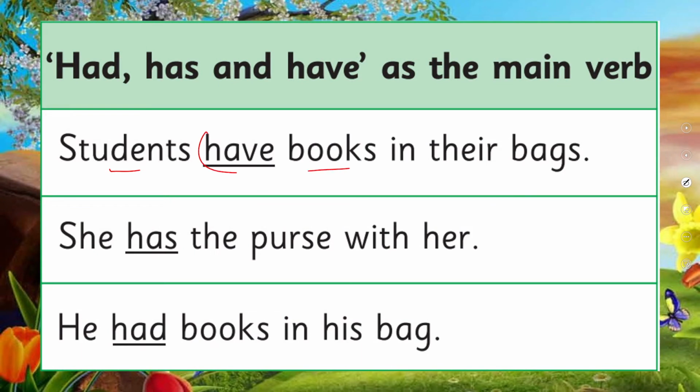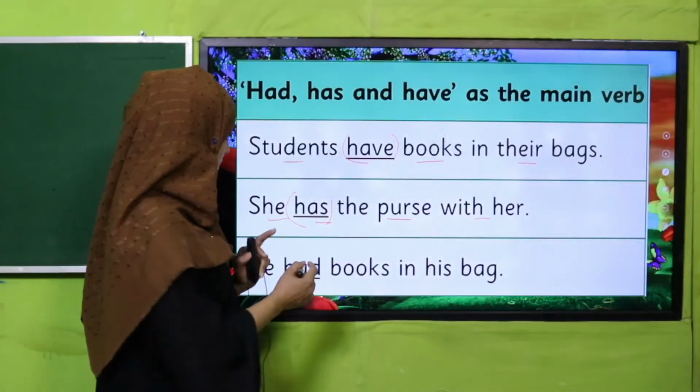Students have books in their bags. Okay, this is the main verb. You have books in your bag. Good. She has the purse with her. It is showing possession. And have, because it's your books, so you are on her. She has the purse, so it's her purse. The teacher has a purse. Okay, your teacher has. You can see that.